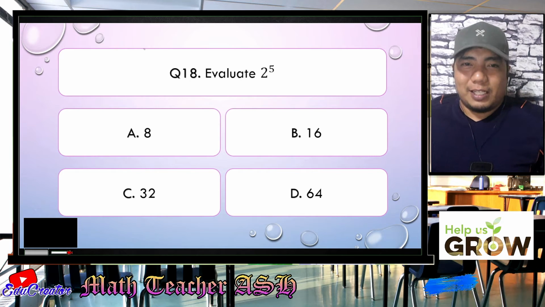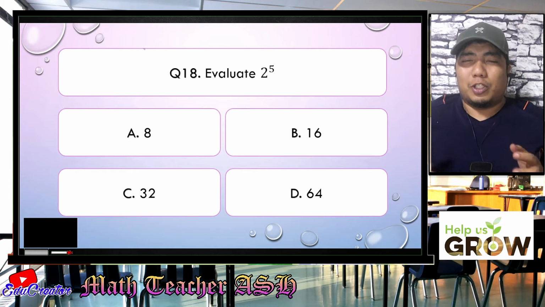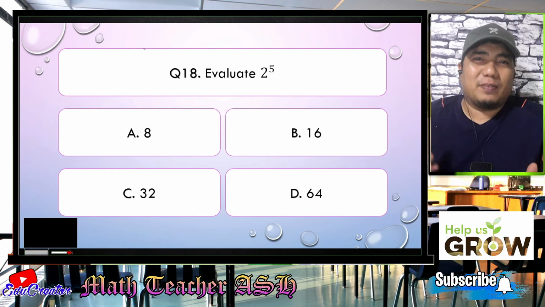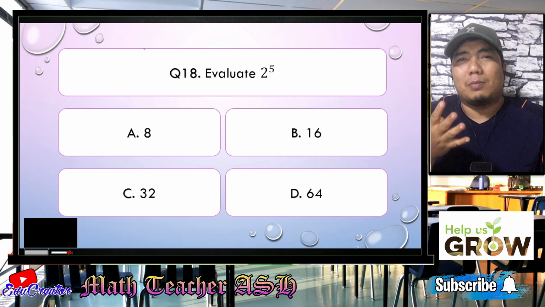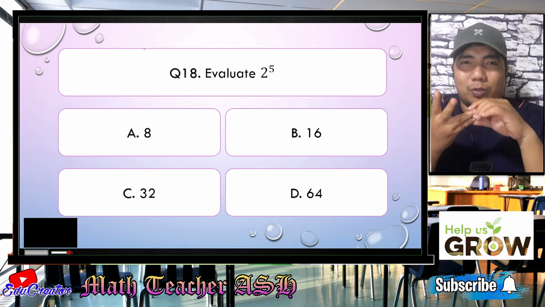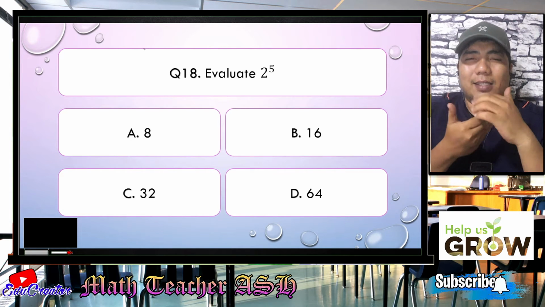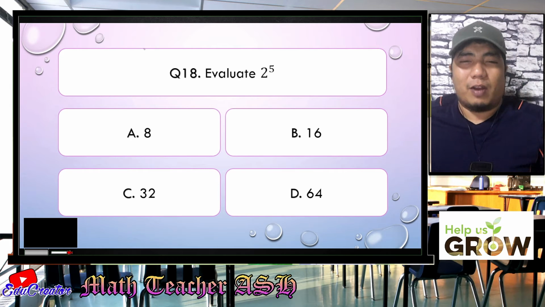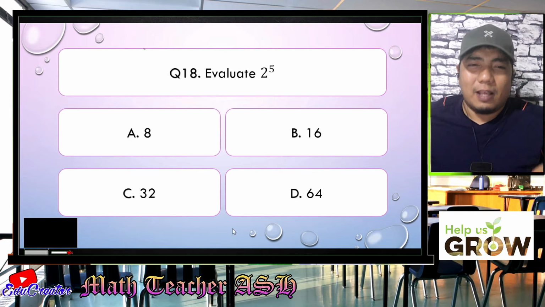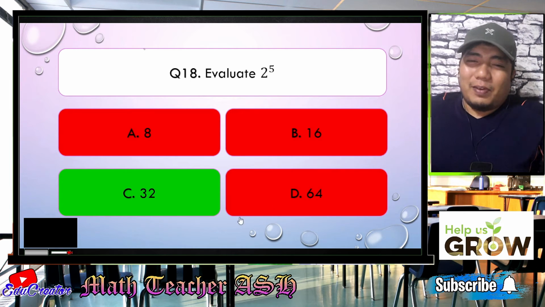Alright, math learners, in answering this question, this is just the same as expansion. So what you need to do is just multiply 2 by itself 5 times. So that is 2 times 2 times 2 times 2 times 2. What is the result in doing that? So 2 times 2 is 4, times 2 again is 8, times 2 again is 16, and 16 times 2, what is the result? Very good, my dear math learners, that is letter C. Alright. Very easy, my dear math learners.